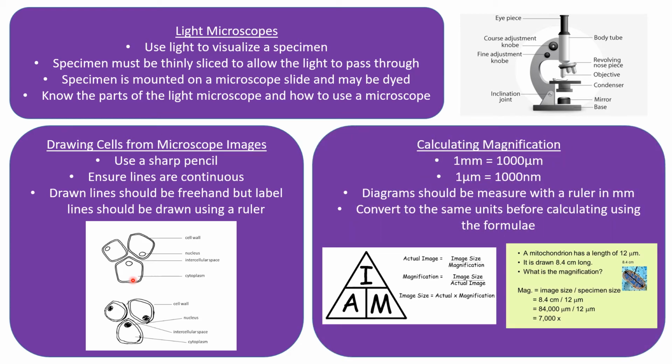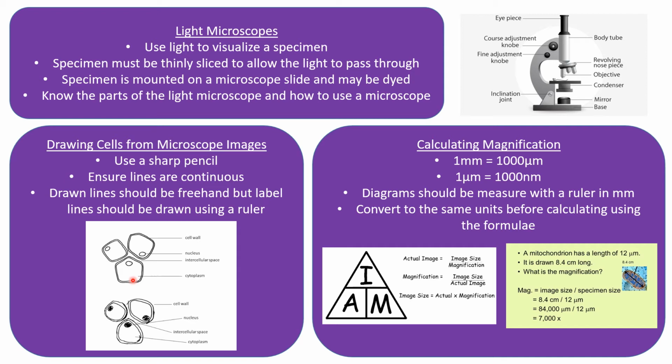Okay, you can also calculate magnification. So this comes up in exam questions quite often, and it's usually worth 1 or 2 marks. Before we look at how to calculate magnification, you need to know that 1 millimeter on your ruler is equal to 1,000 micrometers. So you can split 1 millimeter up into 1,000 tiny micrometers. And then 1 micrometer, so 1,000th of a millimeter, can be further split into 1,000 nanometers. So just keep that in mind.